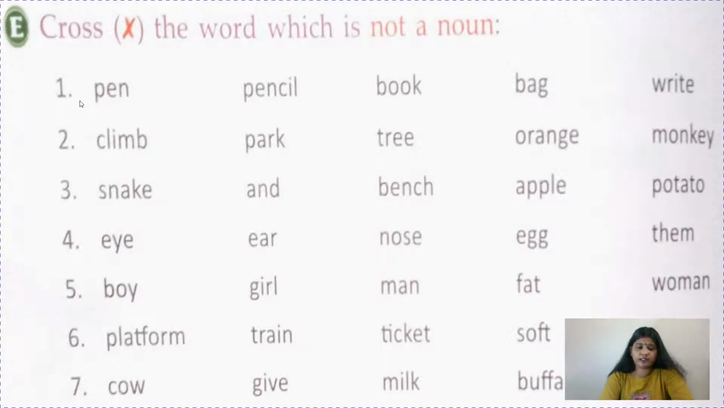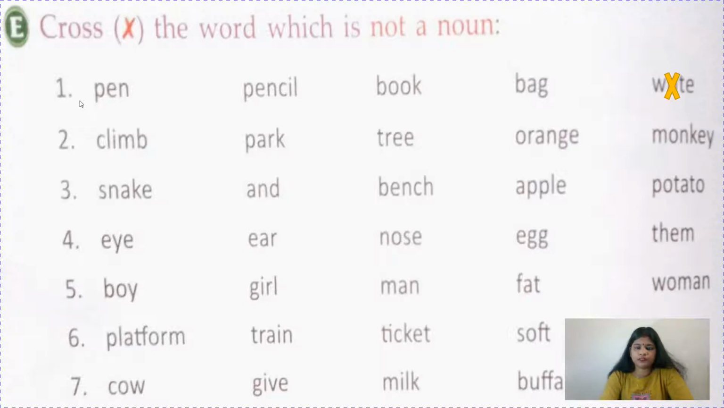If you want to make the concept of noun clear, you should do it on your own. Let us discuss and do. Number 1: pen, pencil, book, bag, and write. So children, pen, pencil, book and bag, these are things, your stationery things you carry to your school. But write means what? You write something, it is a verb, not a noun, so please cross write.